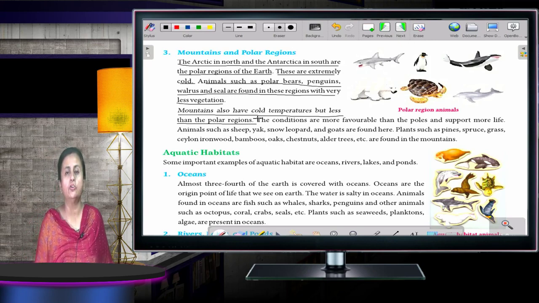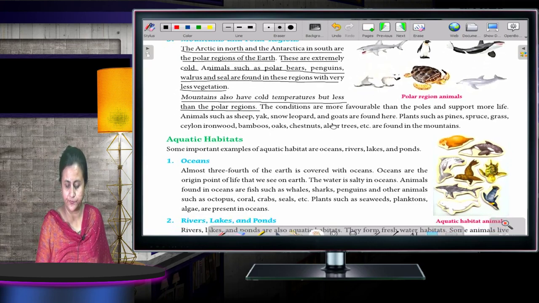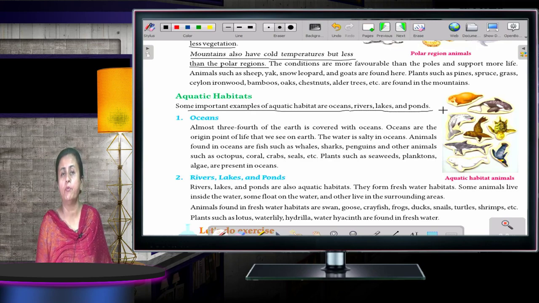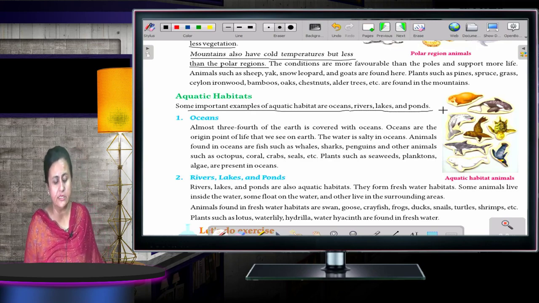Now we'll talk about aquatic habitats. Some important examples of aquatic habitat are ocean, rivers, lakes and ponds. All the water bodies come under this. First we'll start with ocean. Almost 3/4 of the earth is covered with oceans. Oceans are the origin point of life that we see on earth.